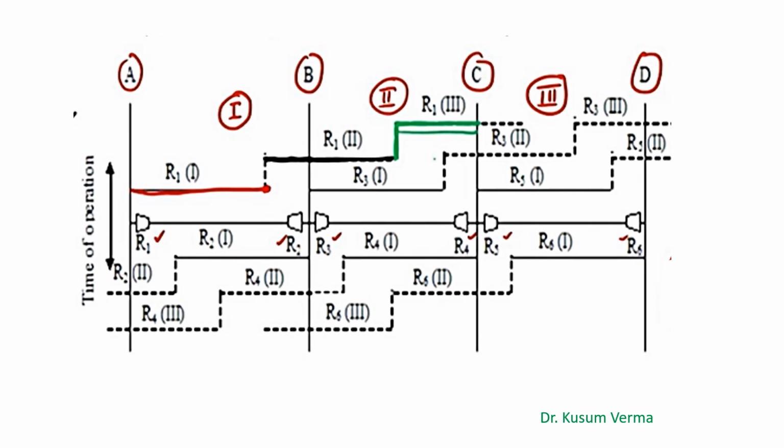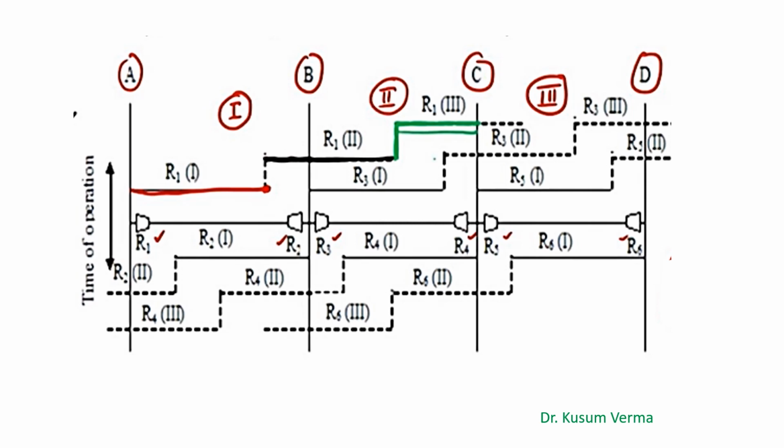For R1, the first zone of protection, denoted as R1-1, has its reach set up to 80%, as shown by the red line, 80% of this line section. For any fault occurring in this section, the relay will operate instantaneously. The second zone of protection of the relay R1 is a time delayed zone, and the delay time is of the order of 0.3 to 0.6 seconds.